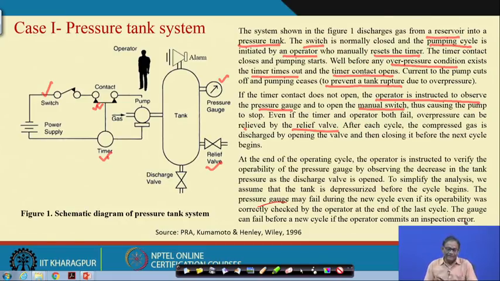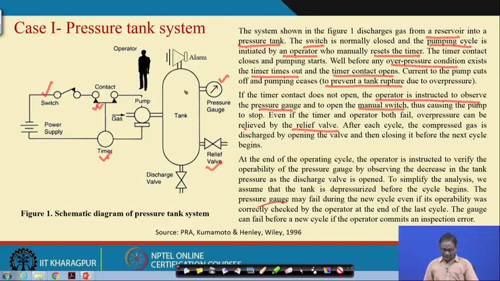Okay. If the purpose is just to feed the gas to this tank, then you see what is required: a power connection here, the pump will start and then gas will come here. The timer and the pump switch, these things are required, the minimum requirement.